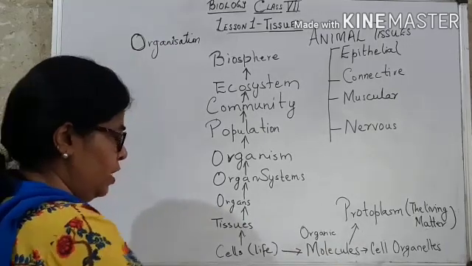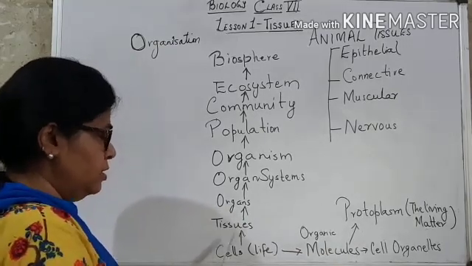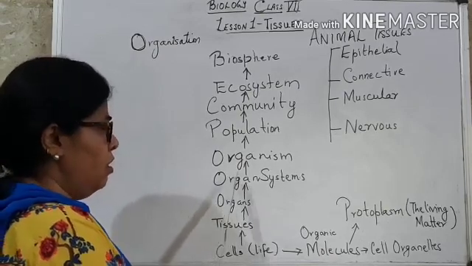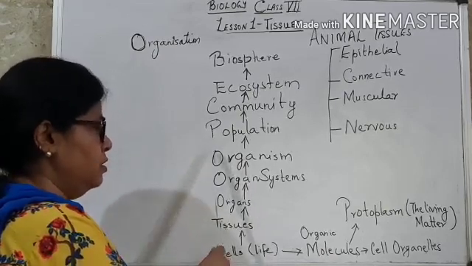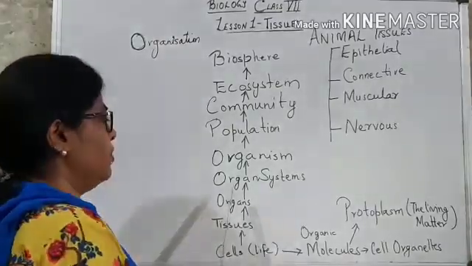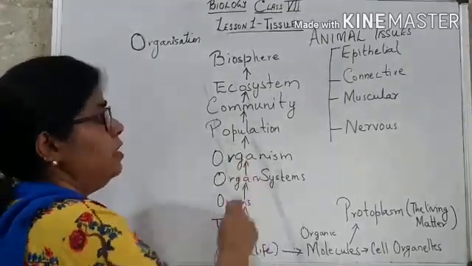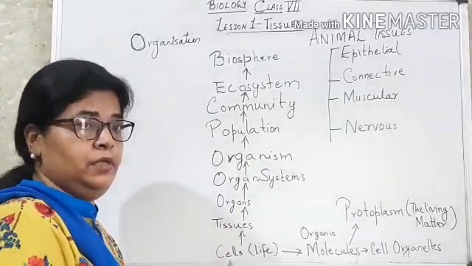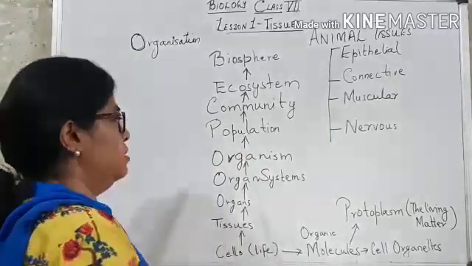So this way cells are formed, then cells form tissues, tissues form organs, then organ systems and organisms. This all I have explained to you in module 1. After organism, the higher levels of organization are in the environment, that is our surroundings.